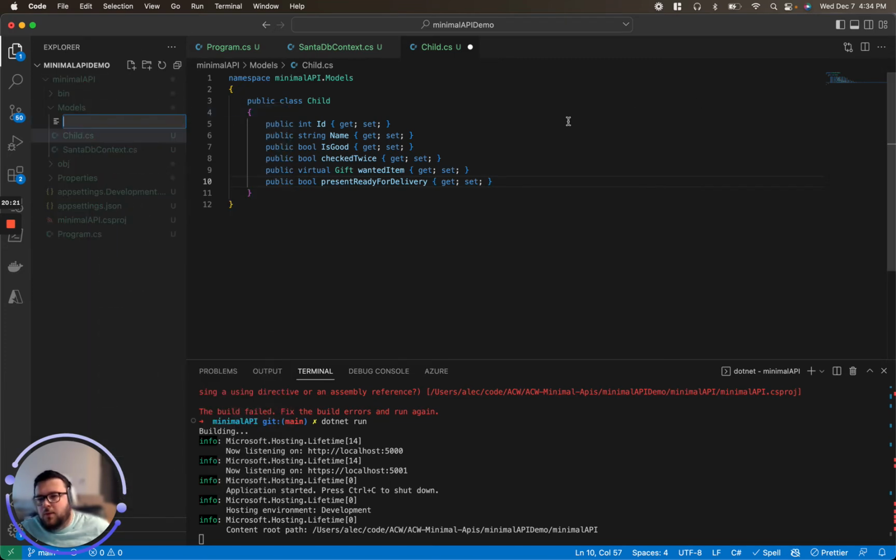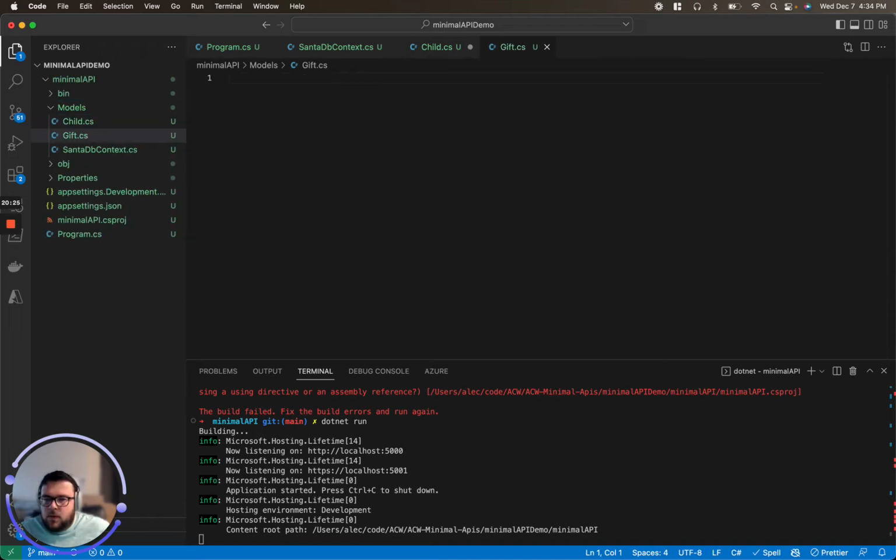All right, and then we're going to need a Gift model. For the Gift model, we're also going to throw in the same namespace here, and that'll be MinimalApi.Models. If you're doing this in Visual Studio, a lot of the stuff comes for free.